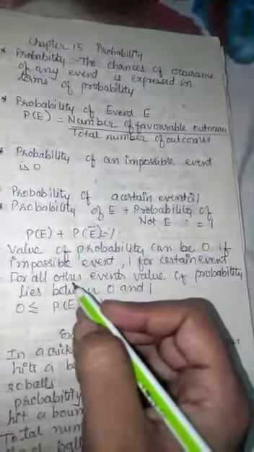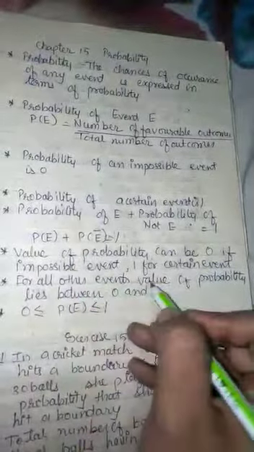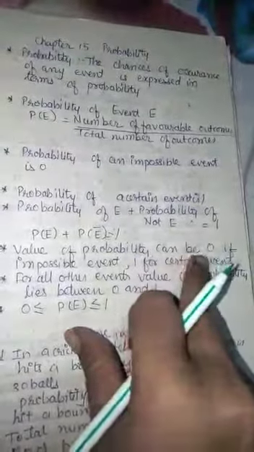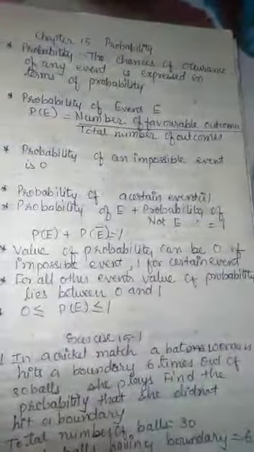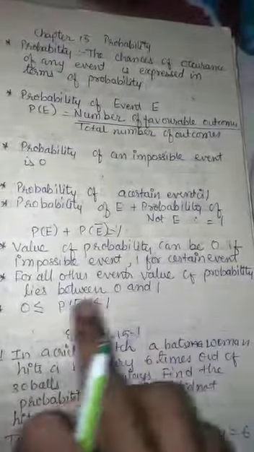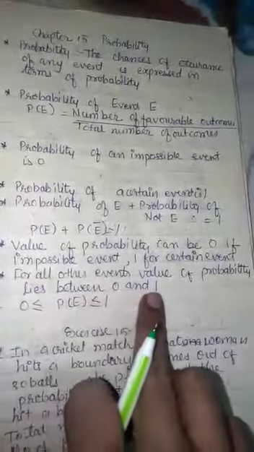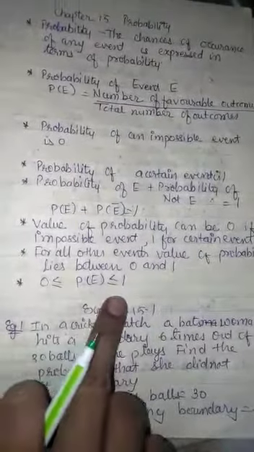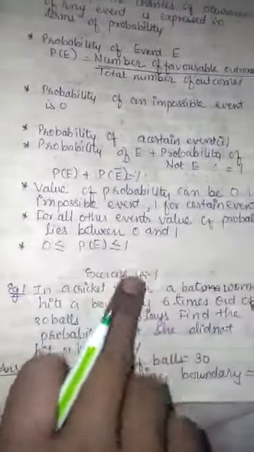But what about the other probabilities? For all other probabilities, the value of probability lies between 0 and 1. If impossible event, the probability will be 0. If certain event, the probability will be 1. For all other events, the value will lie between 0 and 1. What does this mean? 0 is less than or equal to P of E is less than or equal to 1. Next question. Let us start exercise 15.1.